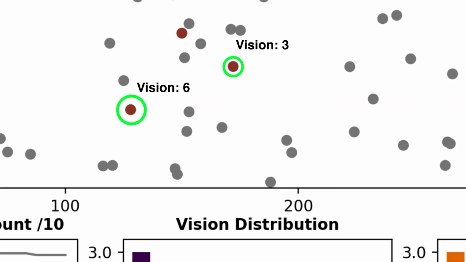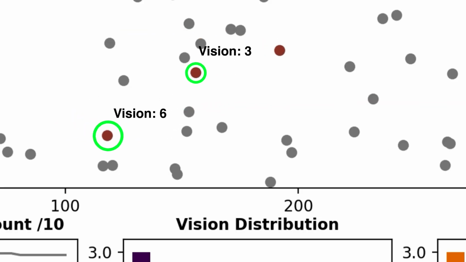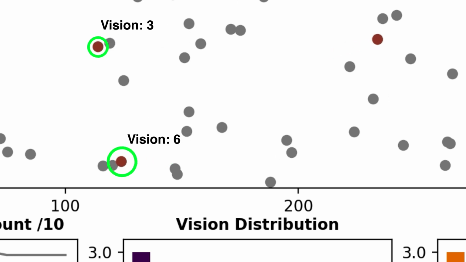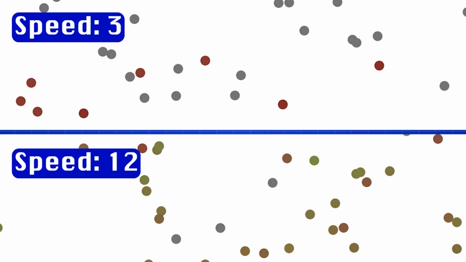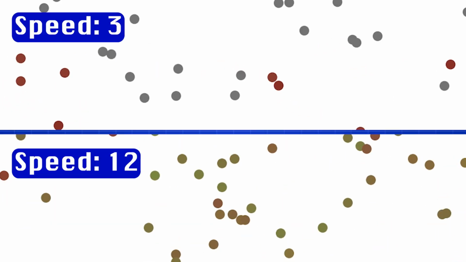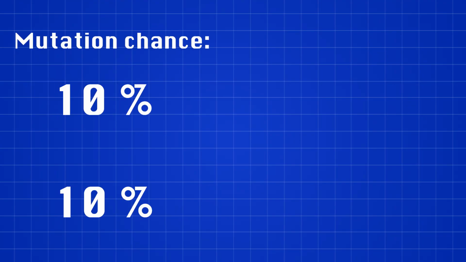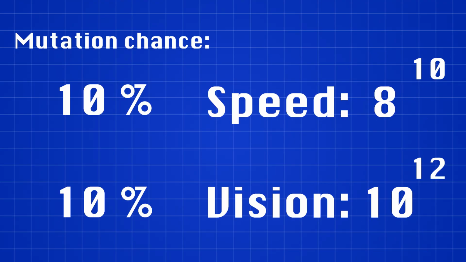Now we will introduce variation in two traits. First is vision, which explains how far a creature can see. Another one is speed, which explains how fast a creature can move. Every child will have a 10% random chance of either increasing or decreasing these traits.